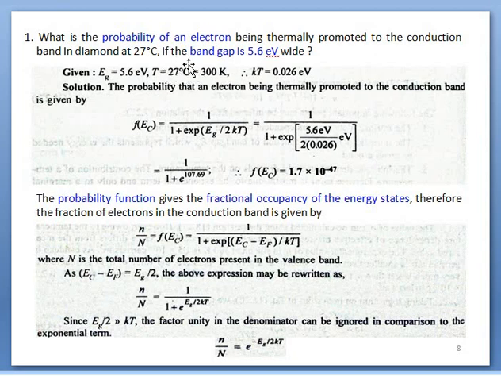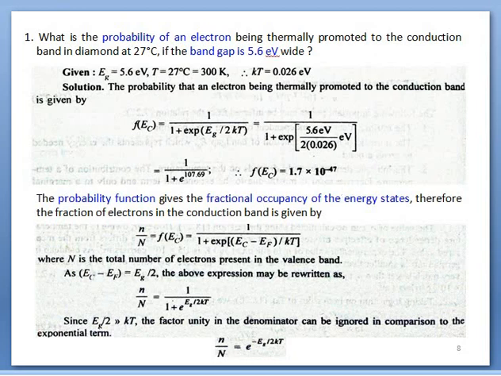So 27 degrees centigrade is transformed into Kelvin, and by substituting here, k represents the Boltzmann constant, as we have already been discussing. Its value is around 1.38 into 10 power minus 23 joule per Kelvin. After substituting here, kT is equal to 0.026 electron volt. That is substituted here, 2kT. So 2 is kept here, and after simplification we have this, and finally we obtain this. It represents the probability of an electron to be occupied in the conduction level, in the conduction band.